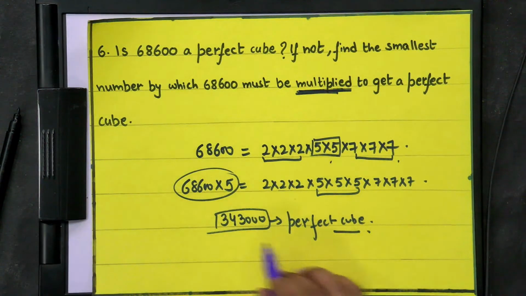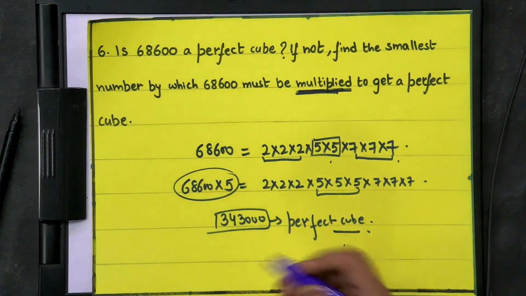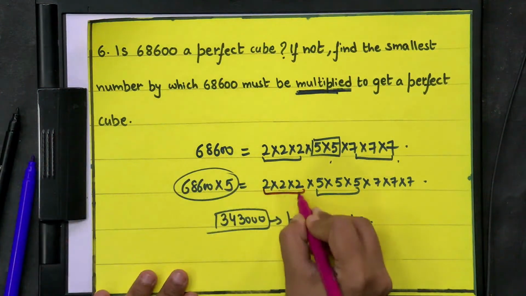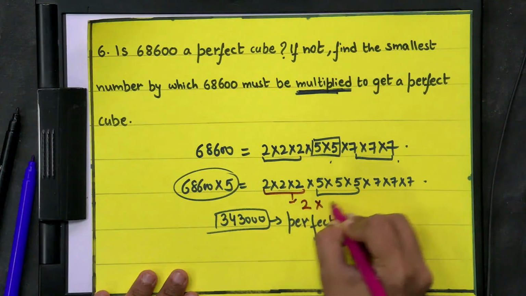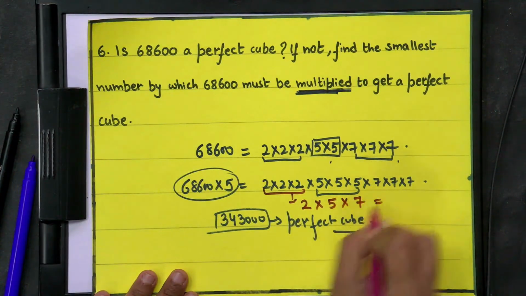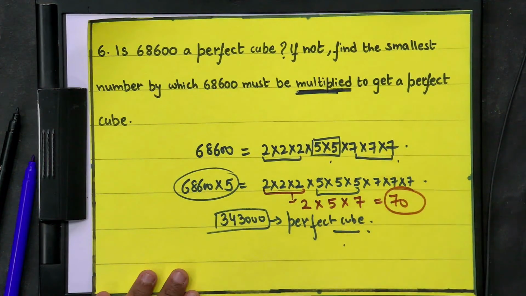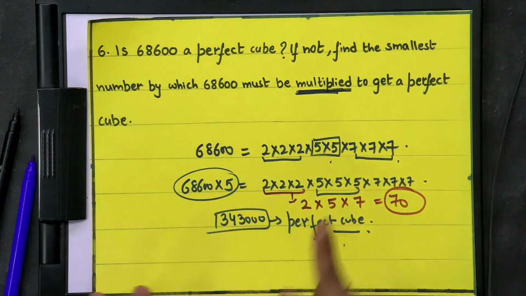Okay. This is a perfect cube. Fine. Okay. और अगर of which number चाहिए तो you can just simply find out. You can just take out 2 from here, 5 from here and 7 from here. 5 2s are 10 and 10 7s are 70. तो ये किसका क्यूब है? 70 का.